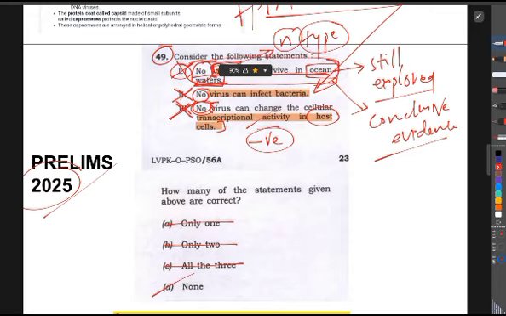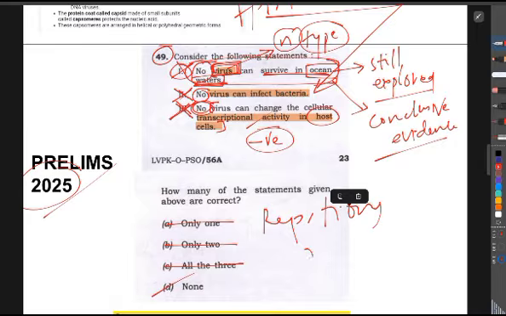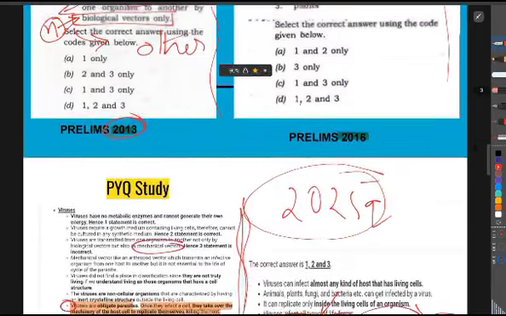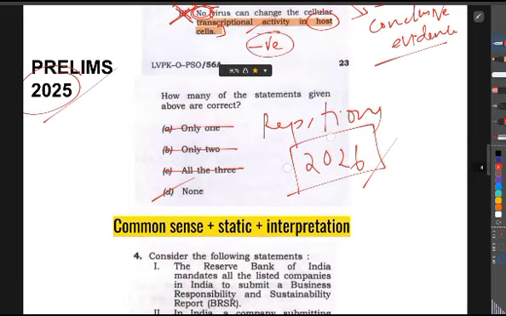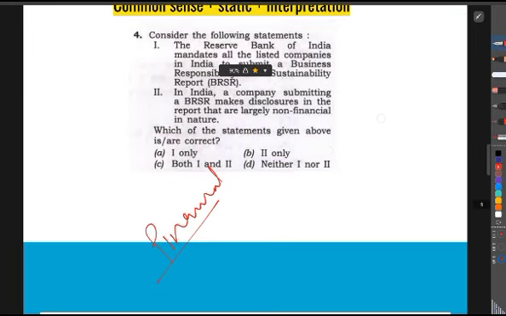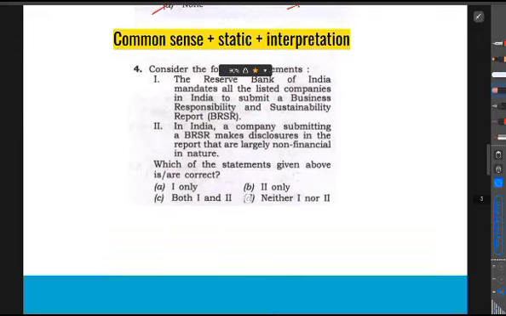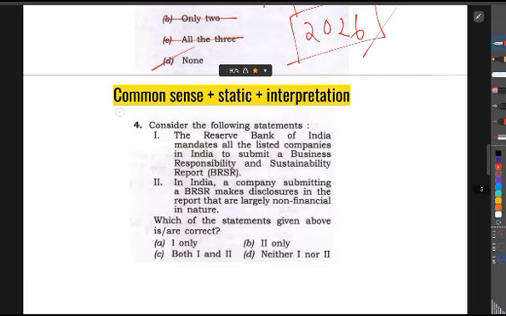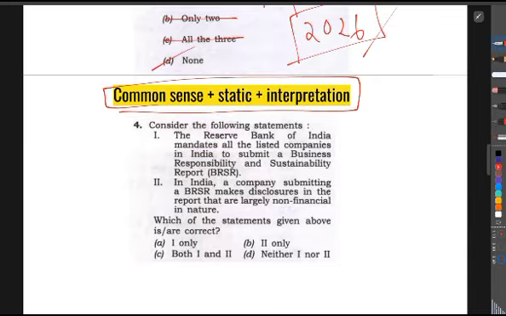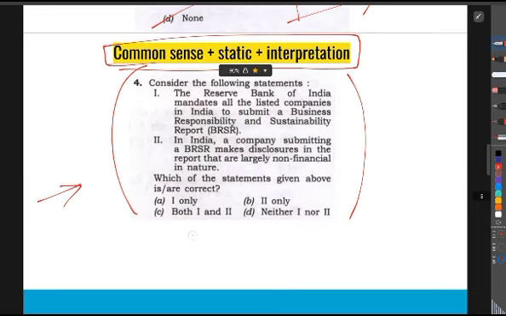In the next year also, you will be getting a lot of repetitions in 2026 as well. So you need to be thorough about PYQs, and this is how you can be thorough in PYQs. This is one of the effective methods to crack some of the general questions that will be coming in UPSC. This is also from 2025.